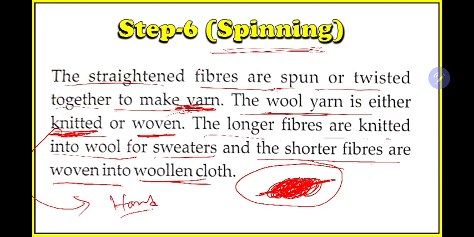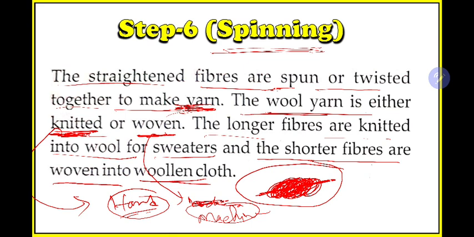For example, in your home you have seen your mother or your grandmother making sweaters or different woolen clothes using some hand tools. The process in which people make cloth using their hands is known as knitting, and weaving is the process in which some machine involvement is there, using which they make cloth. So ultimately both of these are used for making cloth.